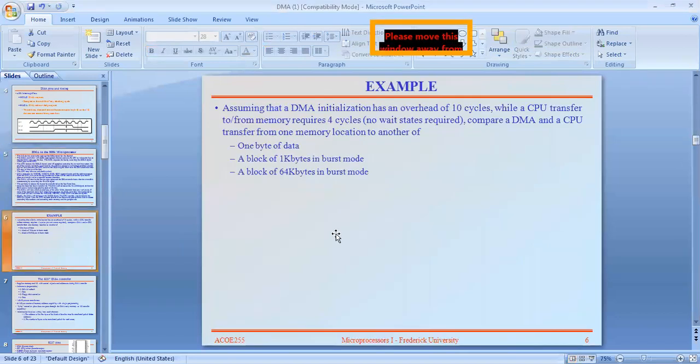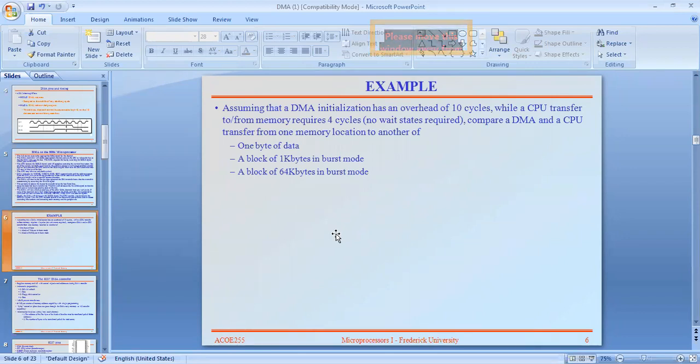See here, it is the example. Assume that DMA initialization has an overhead of 10 cycles, and additionally it takes 10 cycles, while the CPU transfer to or from memory requires 4 cycles. No wait states are required. Compare DMA and CPU transfer from one memory location to another memory location.